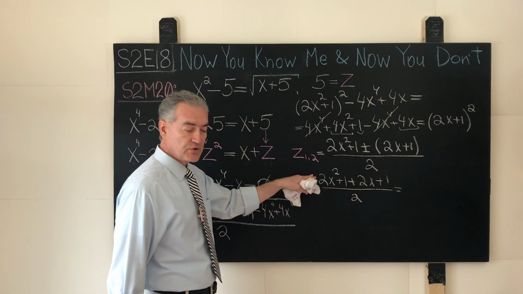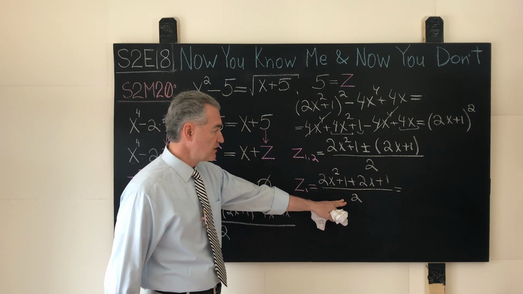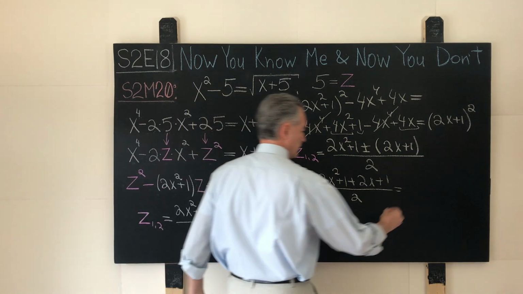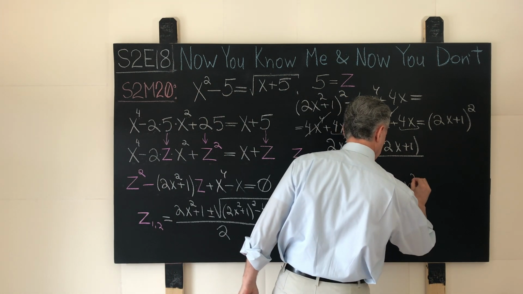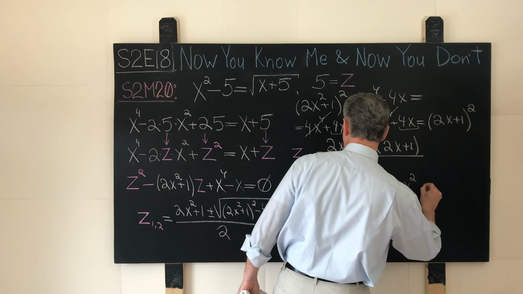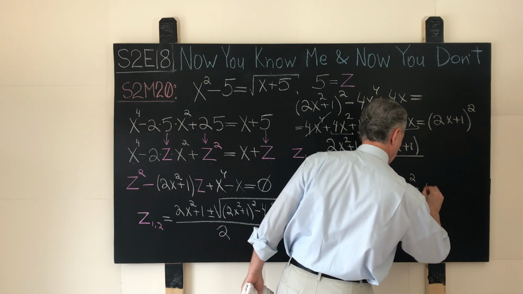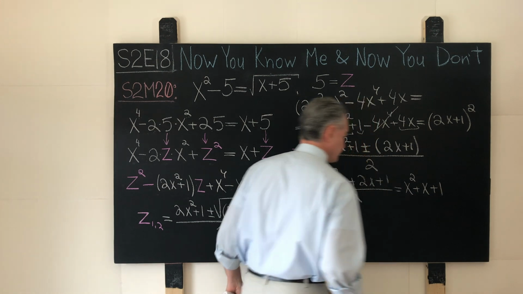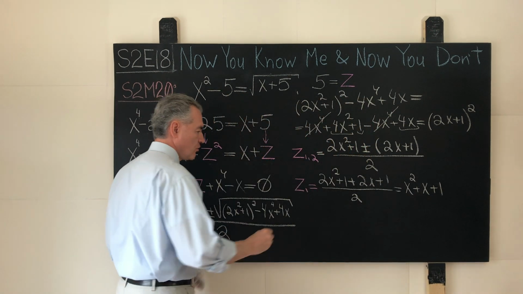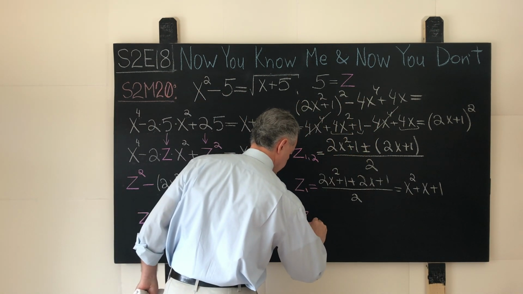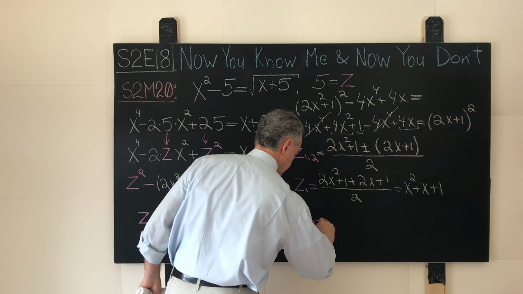Factor out 2 from the numerator, cancel with the 2 in the denominator. What do we have? Exactly, we have x² + x + 1. Was that difficult? No, that's not even mathematics. This is just middle school calisthenics.